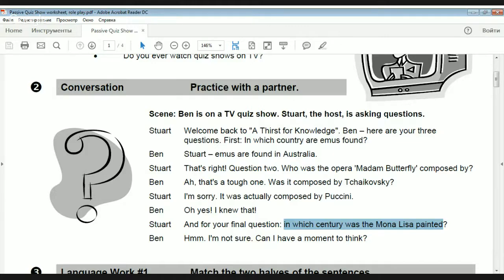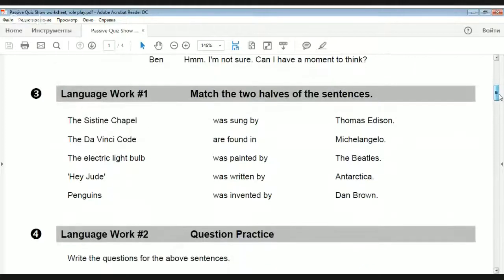Let's make a short quiz with you. Let's look at the next task. You can see here some beginnings of the sentences and the middles of the sentences. Even if you don't know passive voice, don't worry, it's very easy. You need to match these 3 forms. I hope you like quizzes and it will not be very difficult for you. Just think, you don't need to write anything, just think, and then I will tell you the answers.